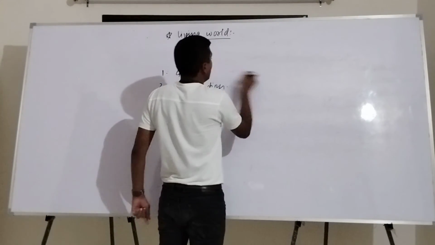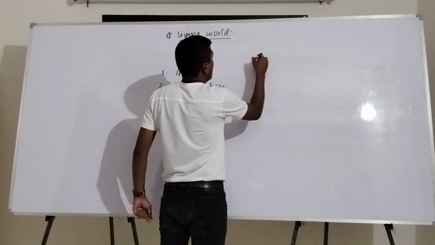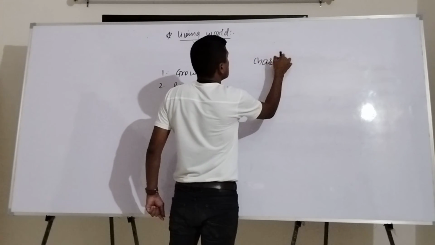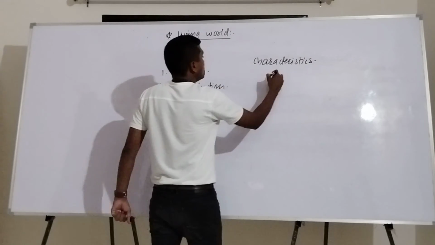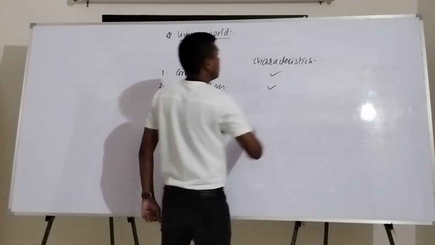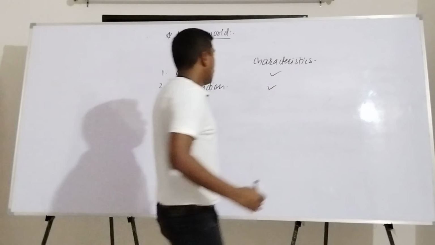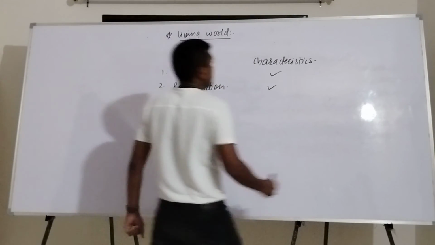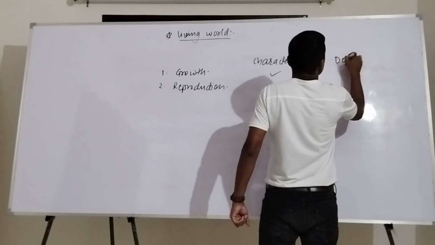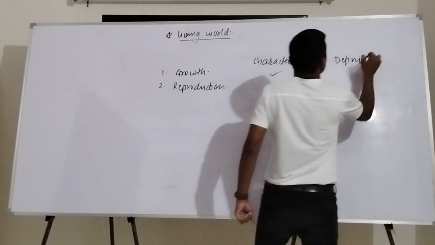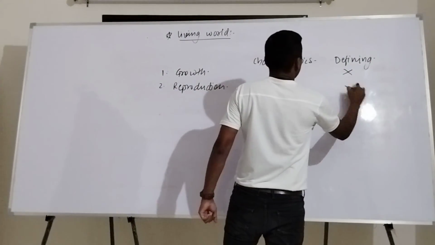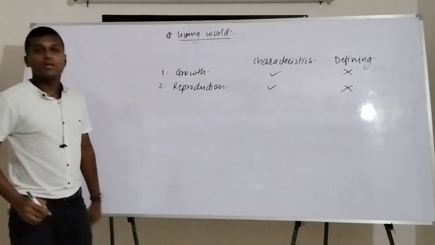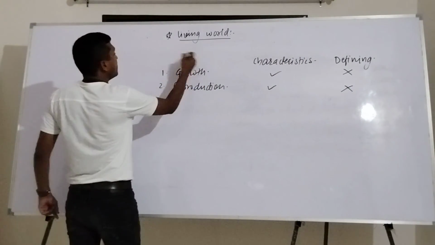If we say that growth and reproduction are characteristics, yes, they are characteristics. What is meant by defining features? Can they be defining? No. So growth cannot be defining, and reproduction cannot be defining either.